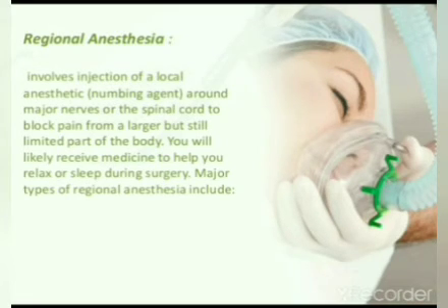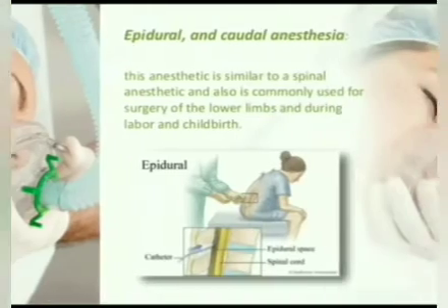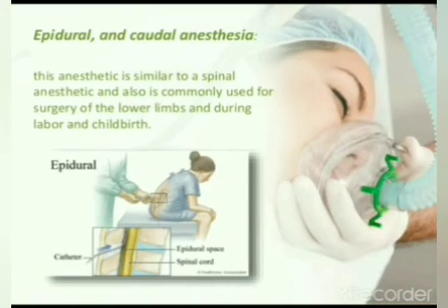Major types of regional anesthesia include spinal, often used for lower abdominal, pelvic, rectal, or lower extremity surgery. This type of anesthesia involves injecting a single dose of anesthetic agent directly into the spinal fluid in the lower back, causing numbness in the lower body. Epidural and caudal anesthesia. This anesthetic is similar to spinal anesthetic.